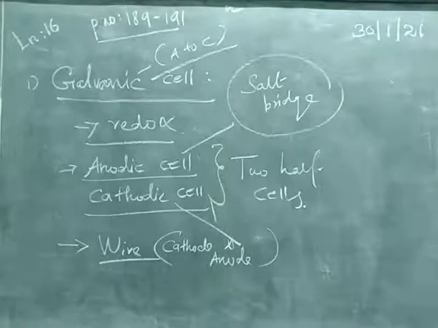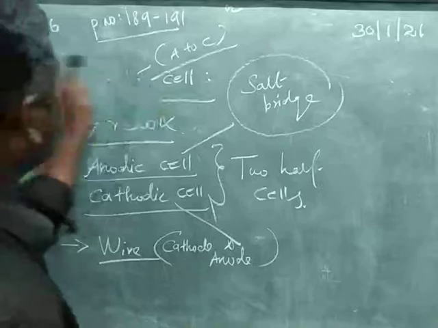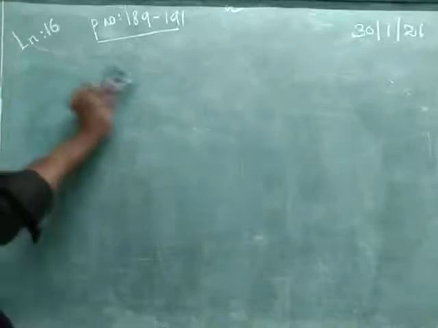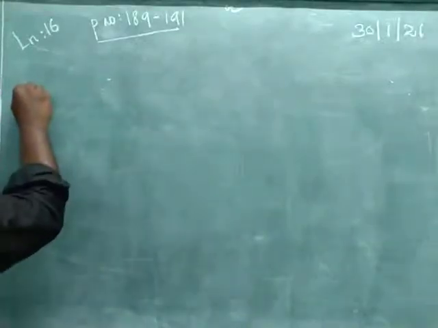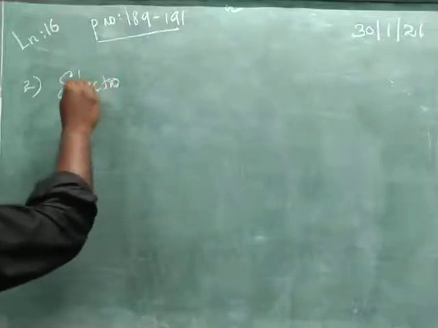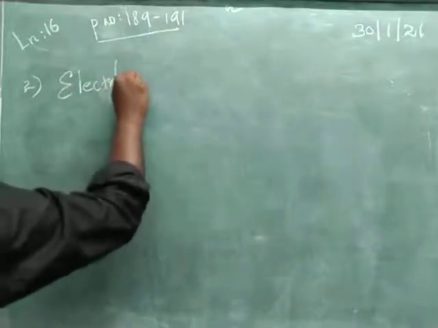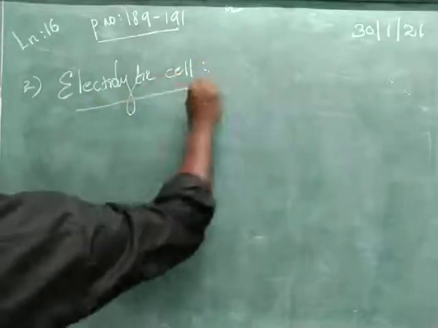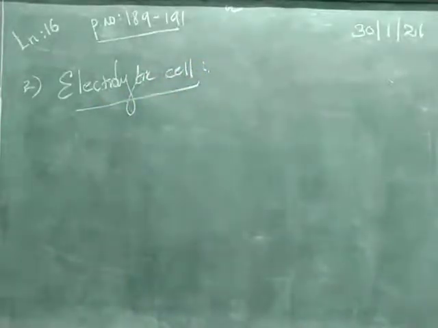Next one, the electrolytic cell. It is an electrochemical cell which converts electrical energy into chemical energy, the same way vice versa.